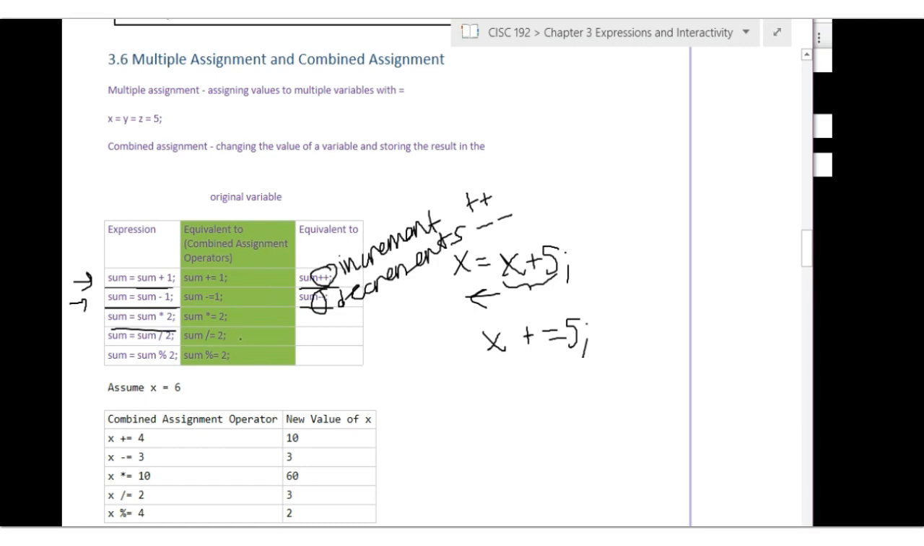Next, divided by equals. A divided by equals b is equivalent to a equals a divided by b, or sum equals sum divided by 2. That's equivalent to sum divided by equals 2. That'll take a divided by b and store the result back in a. Or in this case, take sum divided by 2 and store the result back in sum. With our modulus operator, c modulus equals 3, or sum equals sum modulus 2, is equivalent to sum modulus equals 2. And that stores the remainder after dividing sum by 2 back into sum.